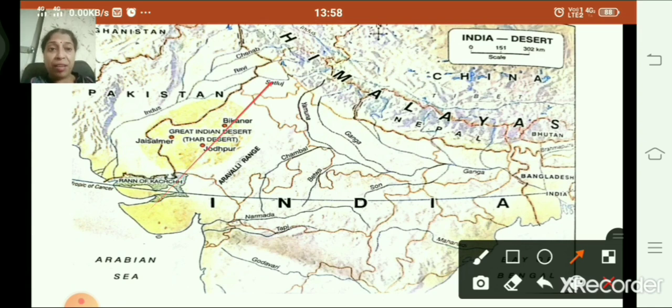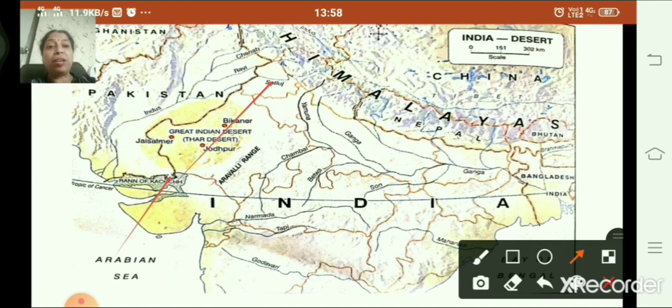To the northeast of Thar Desert is the Satluj River Basin. And to the south is a salt marsh known as the Rann of Kutch. So children, what is a salt marsh? Yes, salt marshes are coastal wetlands. They are wetlands that are flooded and drained by salt water brought in by the tides. They are marshy. They are wetlands. Is that clear? So to the south is a salt marsh known as the Rann of Kutch.